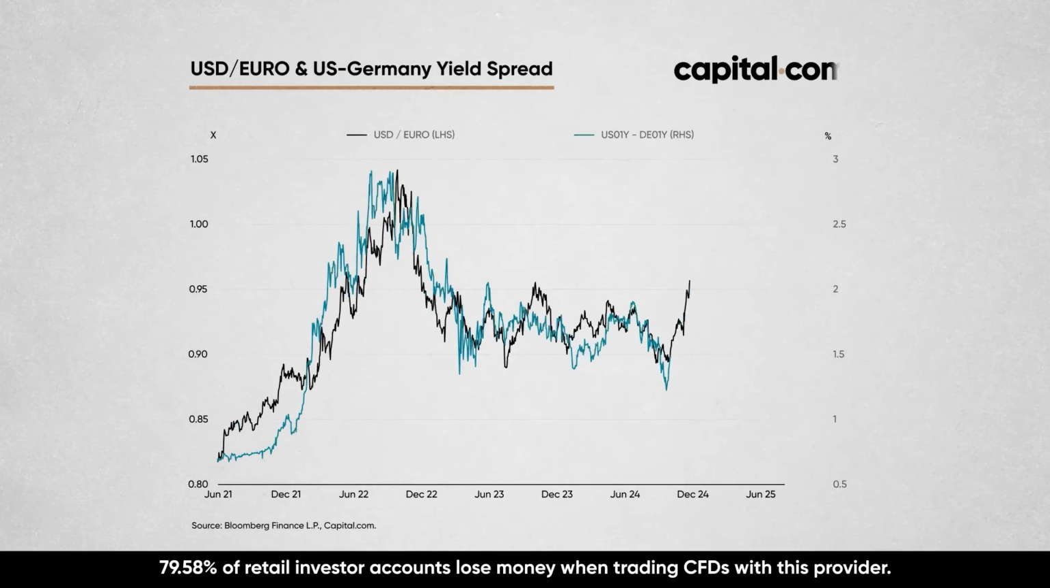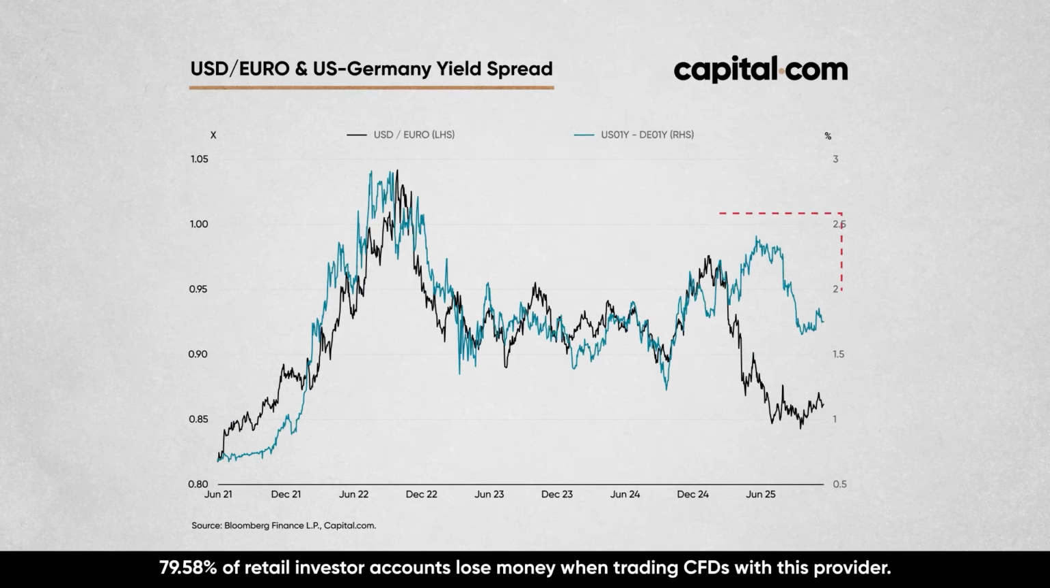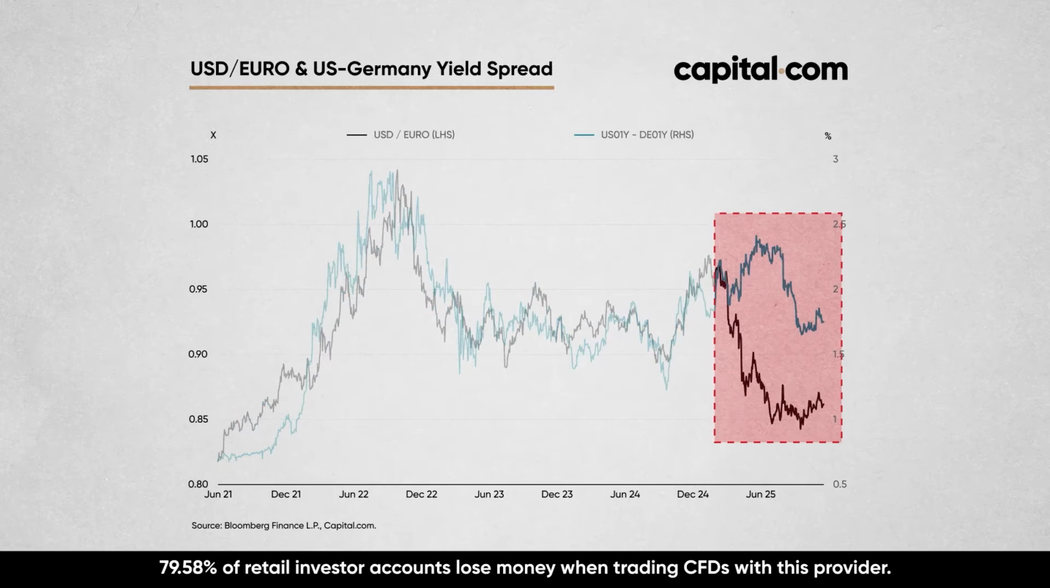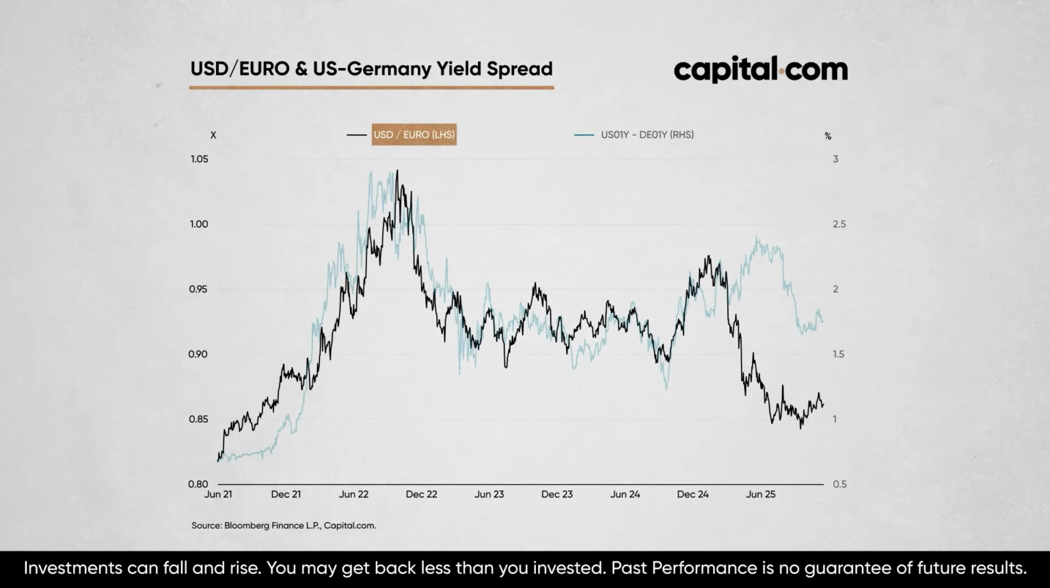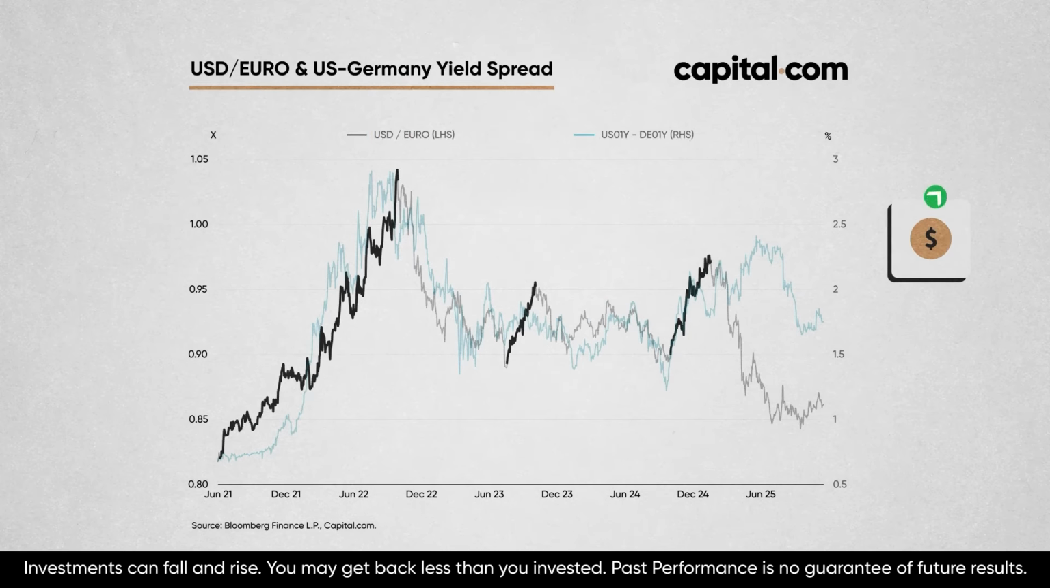For years, this chart told a simple and reliable story, but earlier this year, something broke down, and it points to a seismic shift in how investors are feeling about the US economy. The black line is the US dollar versus the euro. When it goes up, the dollar is strengthening, and vice versa.